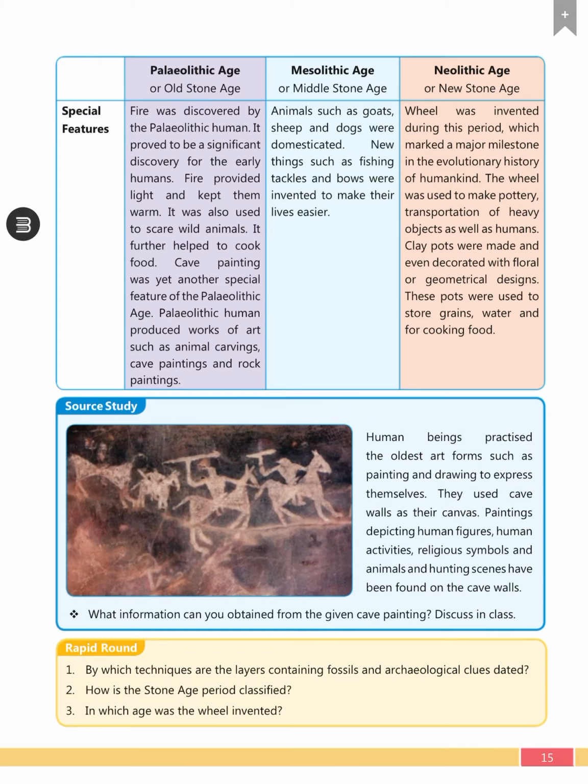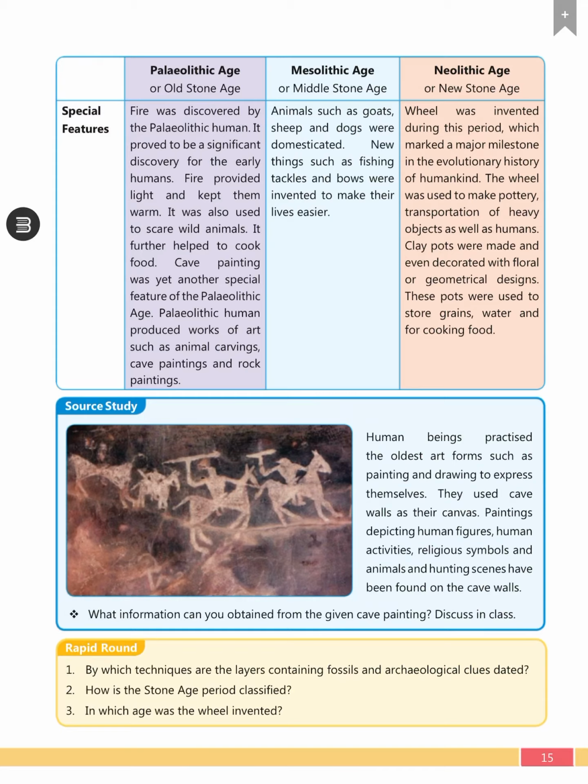The next is the special features. In the Paleolithic age, fire was discovered, which is the most important invention in the Paleolithic age. So fire provided light and kept them warm. It was also used to scare wild animals. It further helped to cook food. And the next feature is that cave painting was another special feature of the Paleolithic age. Paleolithic humans produced works of art such as animal carving, cave painting, and rock painting.